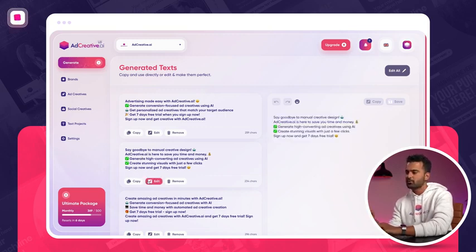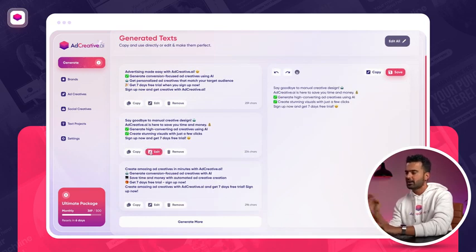That's amazing. So if I want to make any edits to that, I click on the edit button and then I can go ahead here and I can basically make any changes I want. And if I don't want to make any changes, I can click on copy. It's going to copy to clipboard and I can use it anywhere else. So today we've seen ad creatives, social creatives, and also the text projects together.